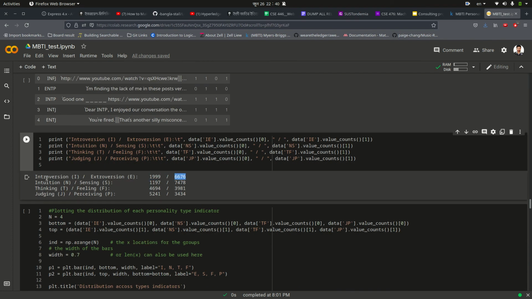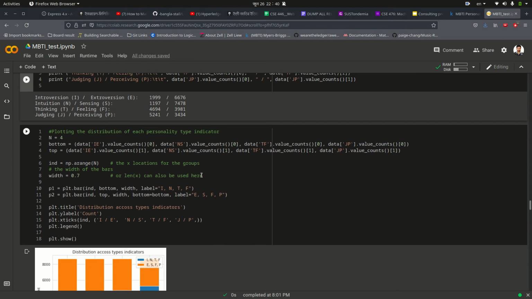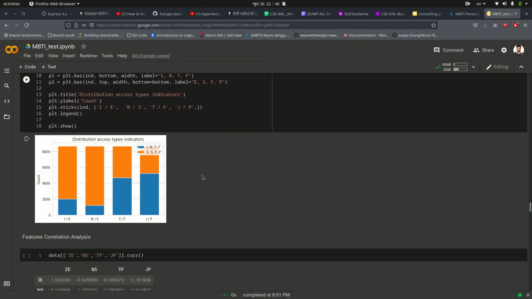You can see the introversion and extroversion rate is 1999 divided by 6676, and you can see that the data set is not distributed uniformly. It is not distributed uniformly actually. Here is the graphical representation of our data set.